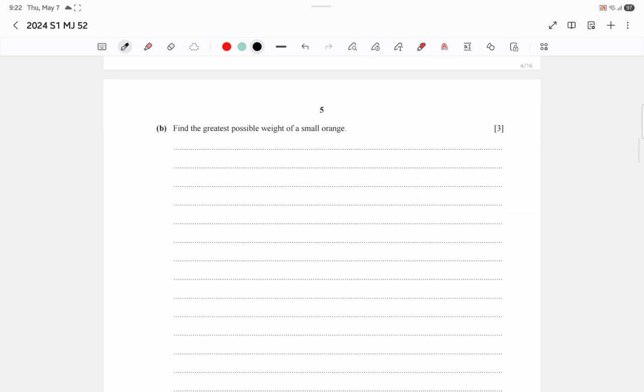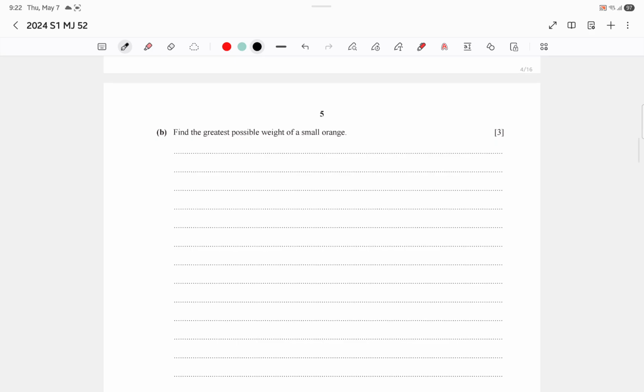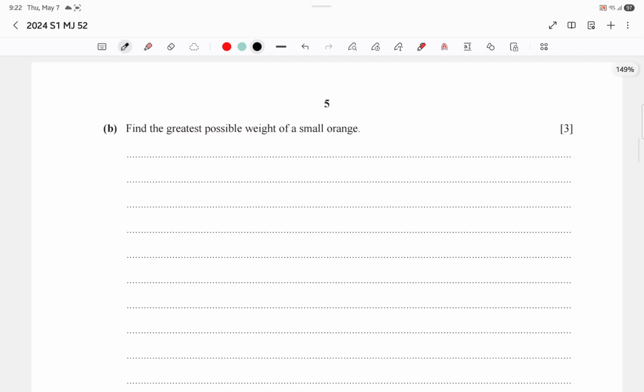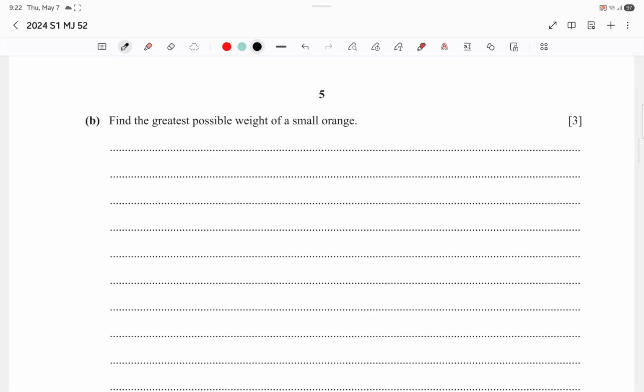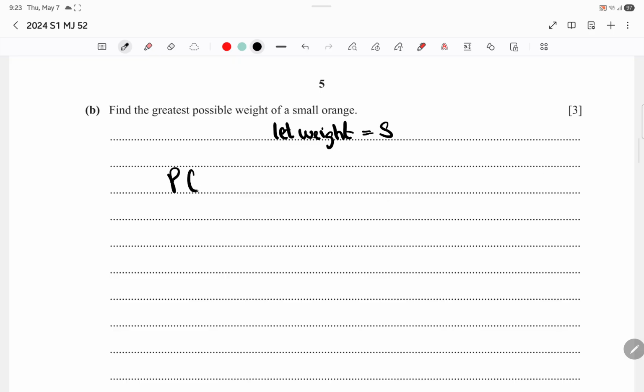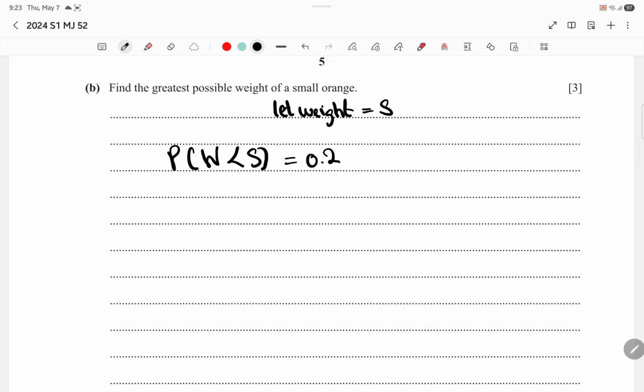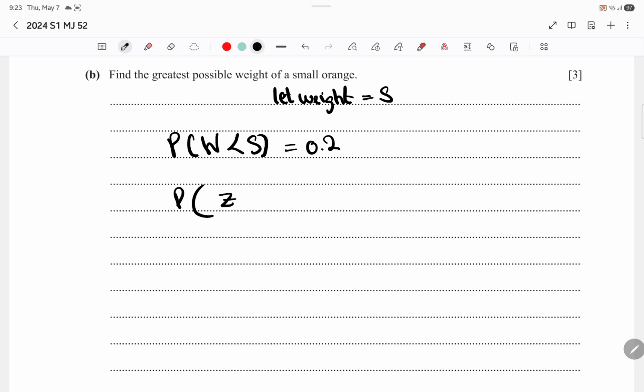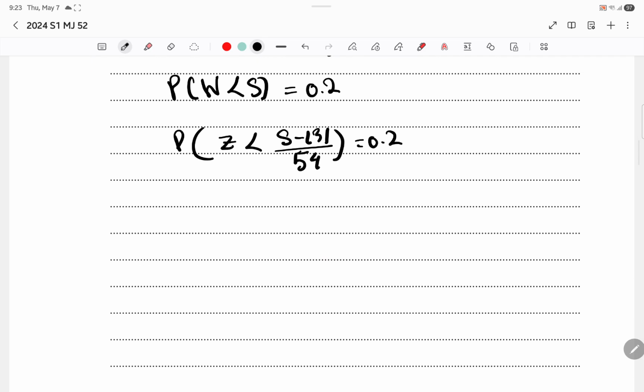We don't know how small this is, so let's just say let the weight be S for small. If it's S, then it should be less than S because it's small, and this equals 0.2. So S minus 131 over 54 equals 0.2.